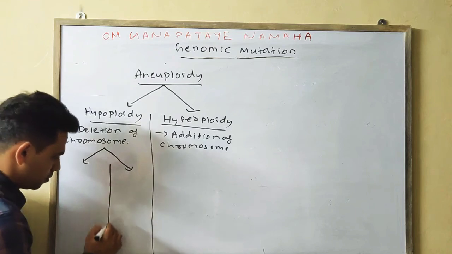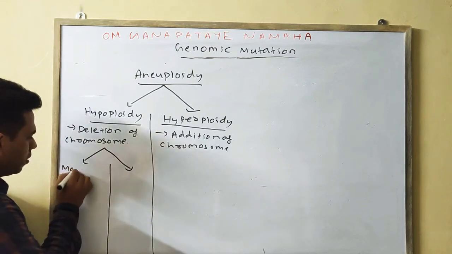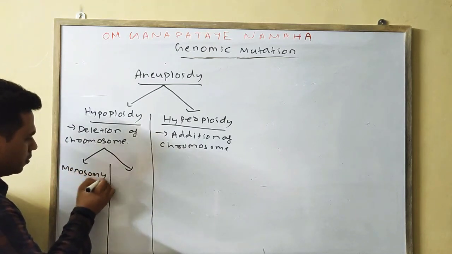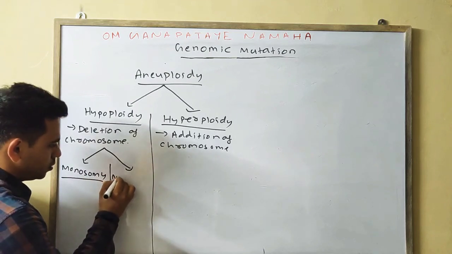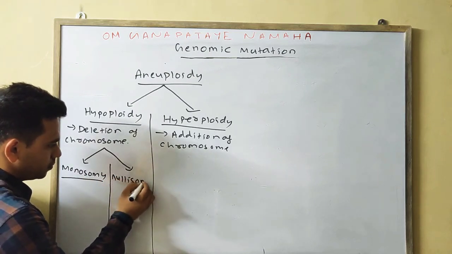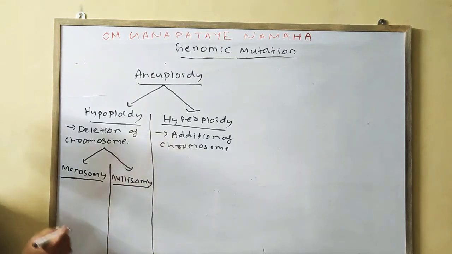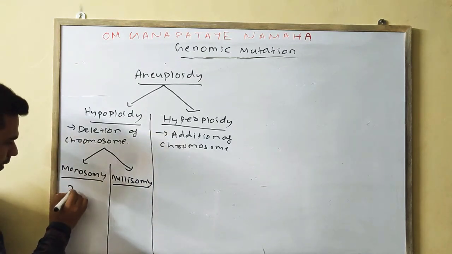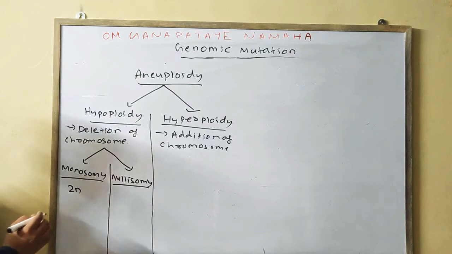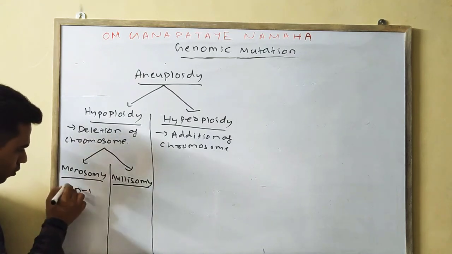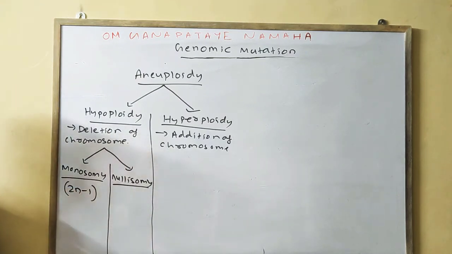One is monosomy, the other one is nullisomy. Monosomy means if we are taking the 2n number of chromosomes as diploid, if one chromosome gets deleted, then it will be monosomy.